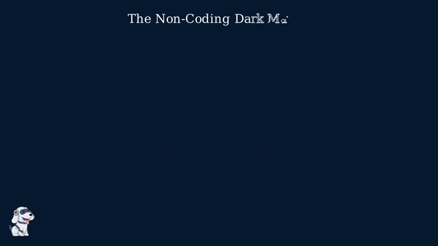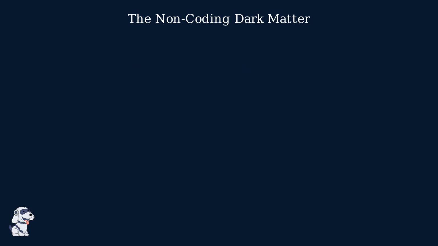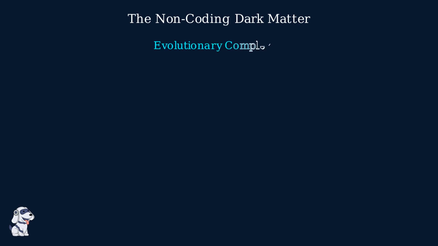The complexity of an organism is not determined by the number of protein-coding genes it possesses. Instead, it lies hidden within the vast expanses of the genome, once dismissed as dark matter. Non-coding DNA acts as a sophisticated regulatory control center. These regions contain switches and enhancers that orchestrate the precise timing and expression of genes during development. As species evolved, their non-coding regulatory networks became increasingly elaborate. It is this layer of biological computation that allows for the construction of complex structures from the same basic genetic toolkit.